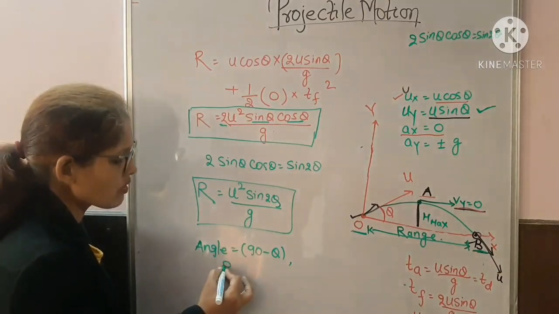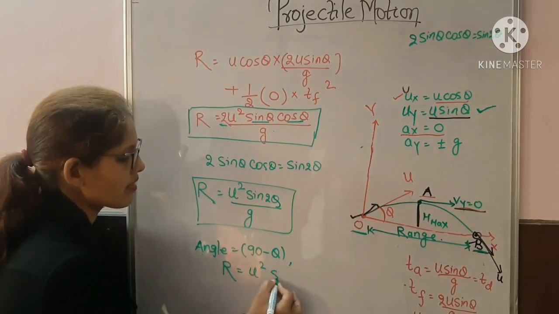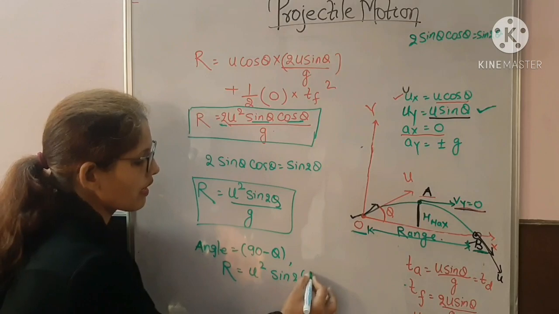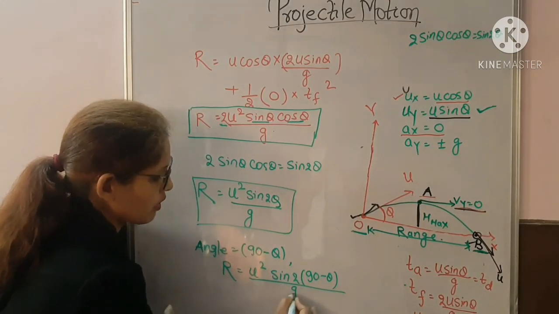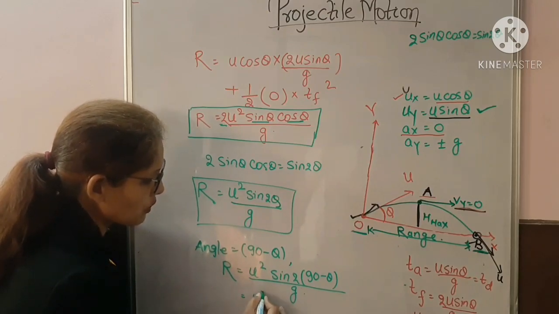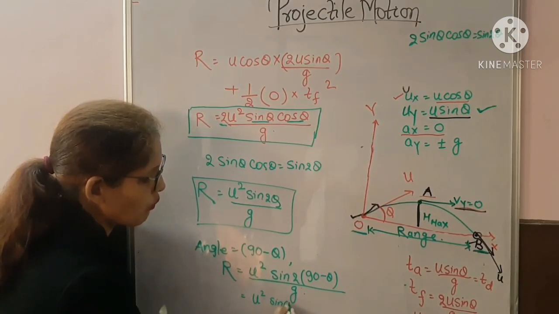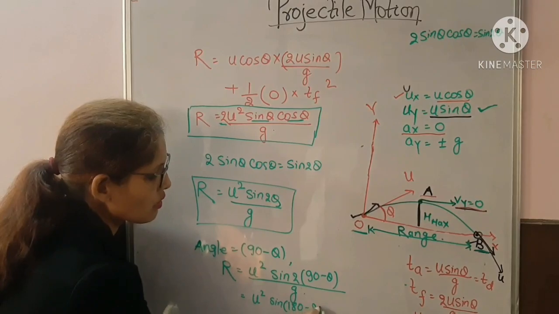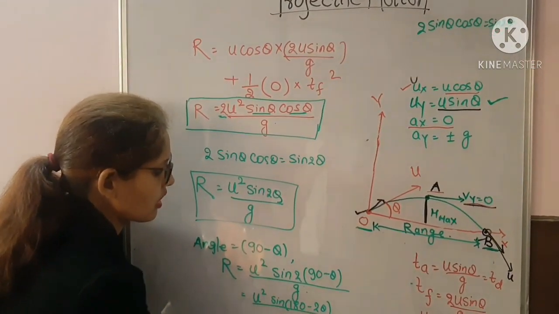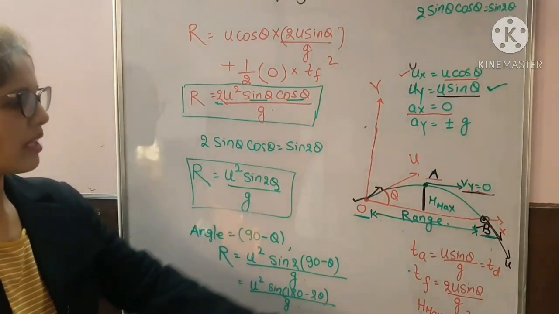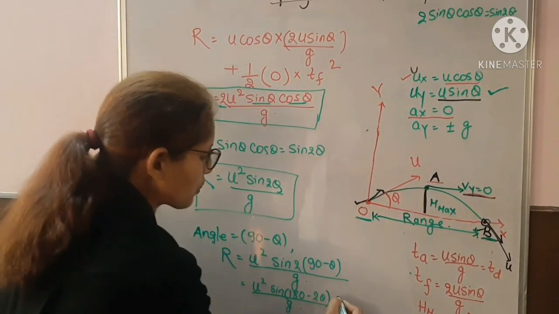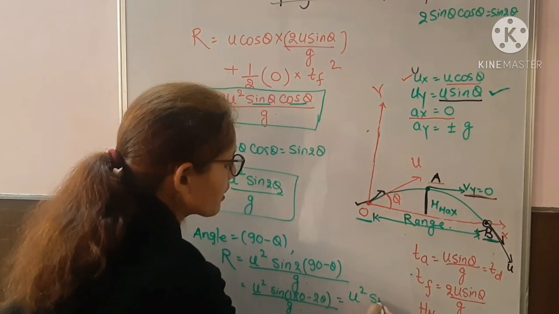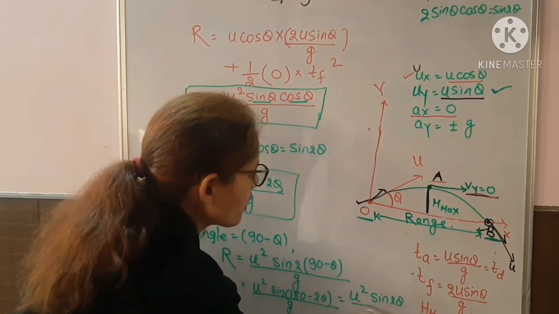Calculate it. Range will be u square sin 2 into 90 minus theta upon g. So you can write u square sin 180 minus 2 theta upon g, and sin 180 minus theta is again sin theta.